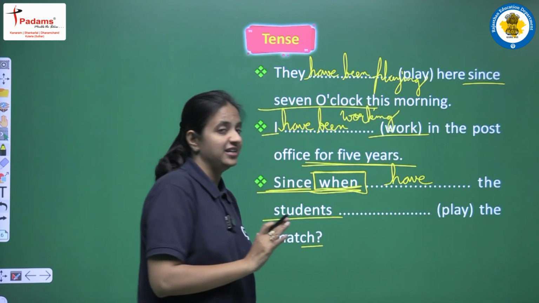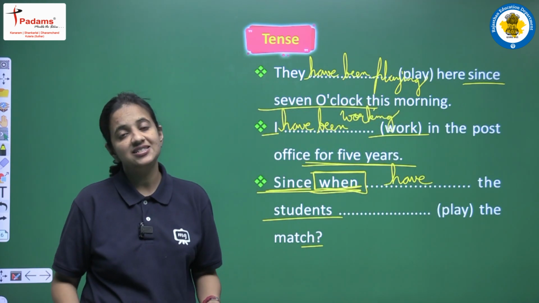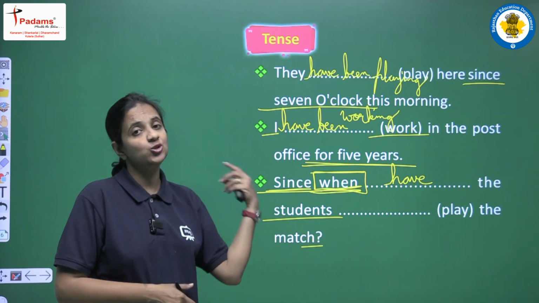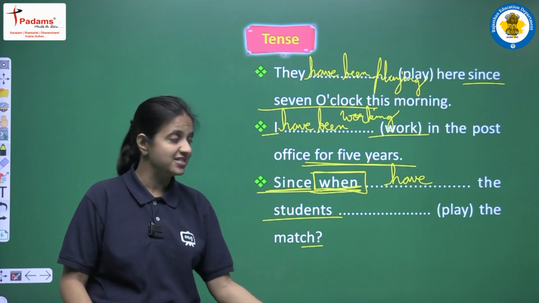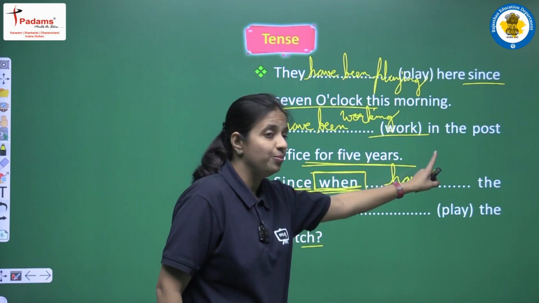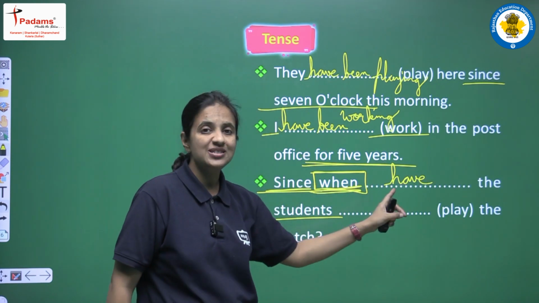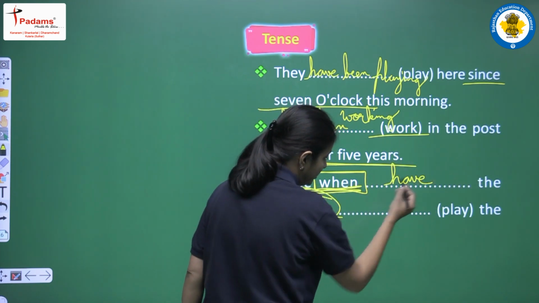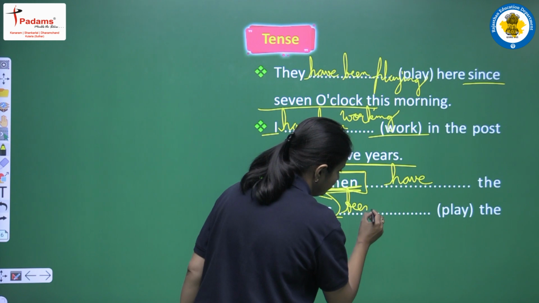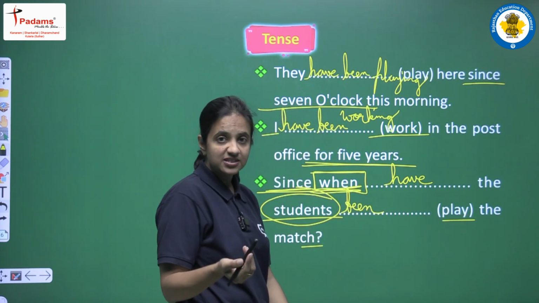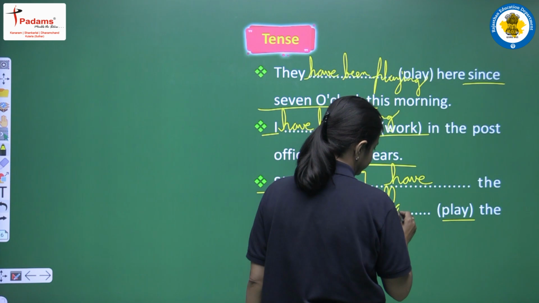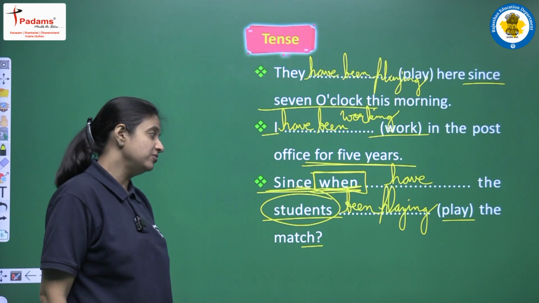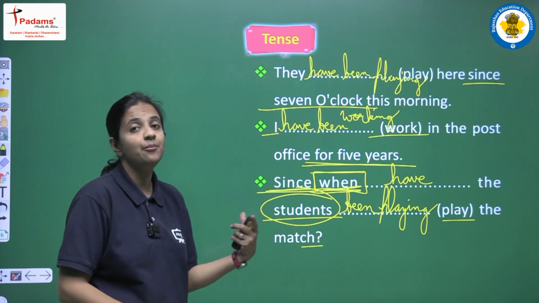have the students, and in the previous videos we have discussed the structure of a continuous tense कि जब वहाँ पे interrogative sentence आता है तो उसमें हम present perfect continuous tense का structure कैसे लिखते हैं. We want to write have been these two words together because in between have been we have to use the subject. So we want to write been here. We will write been here in the second blank and now we have to write first form plus ing, that will be playing. And the answer will be since when have the students been playing the match.